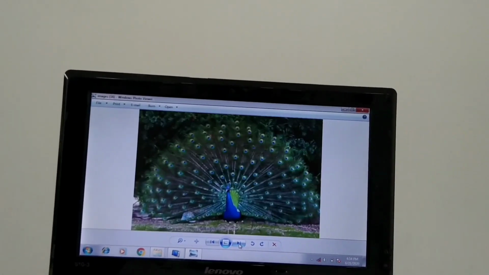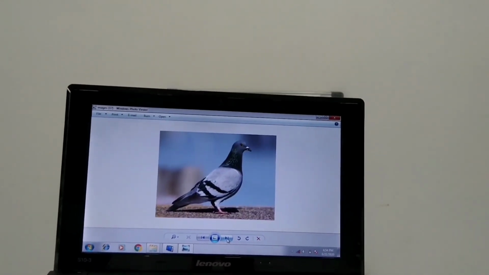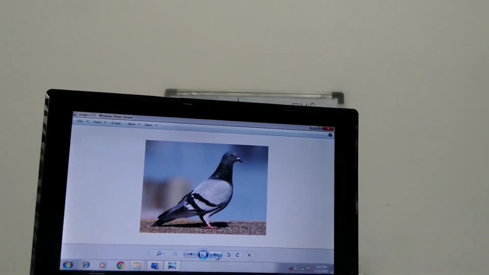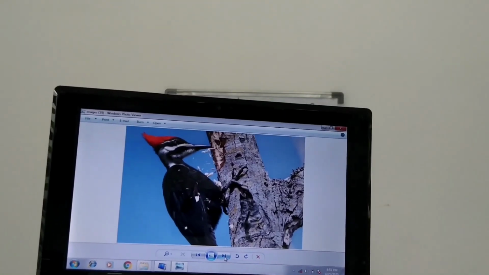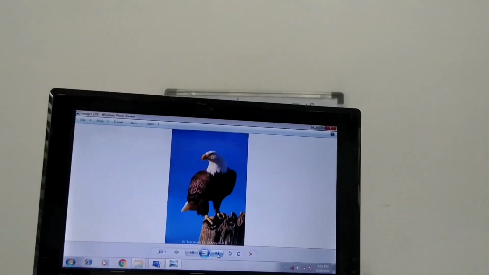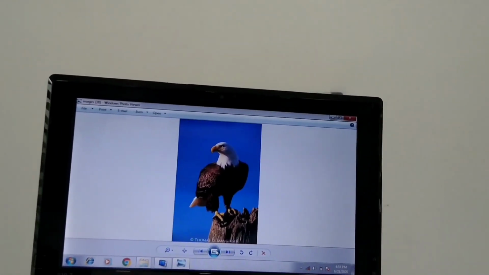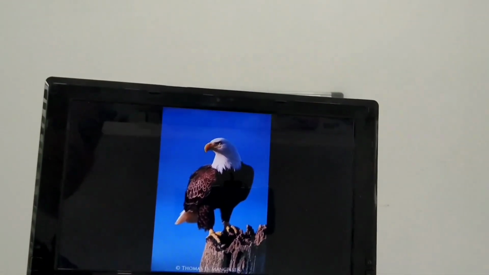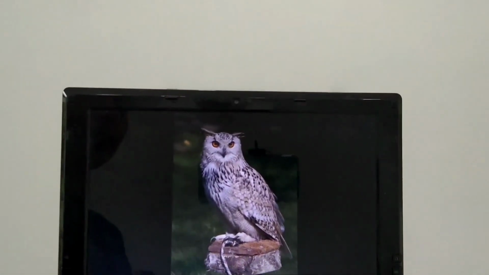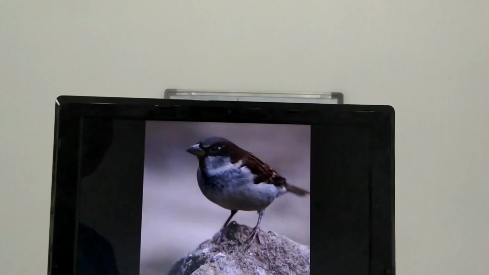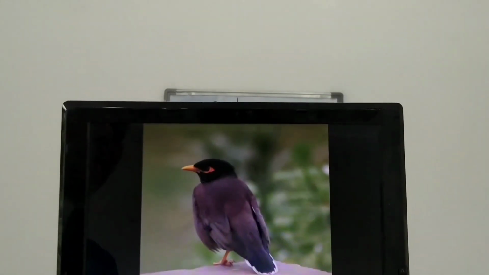Crow, peacock, pigeon, dove, woodpecker, eagle, owl, sparrow, myna.